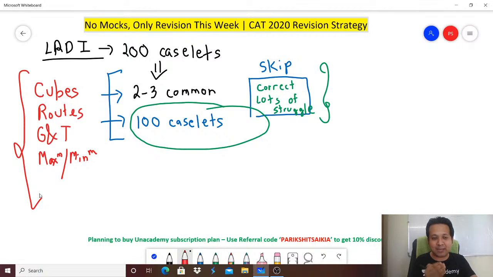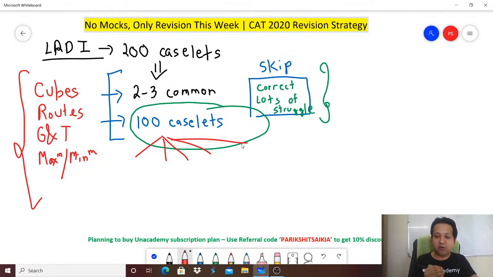You have a plan in mind. It's not that today I'm going to solve 5 caselets, because if today I solve 5 caselets and my target is to solve 100 caselets before the CAT, another 95 in 5 days would be very difficult. So divide these caselets equally over the next 5-6 days. Remember, even Sunday, only half of the day has gone, less than half. So half of the day, even today, is remaining. So divide your time period. When you wake up from bed, have a plan. These are the things that I'm going to do.